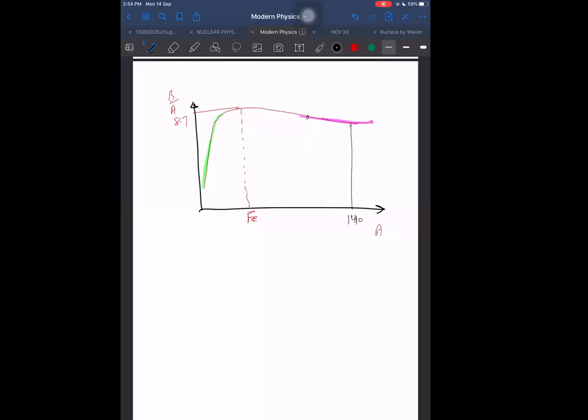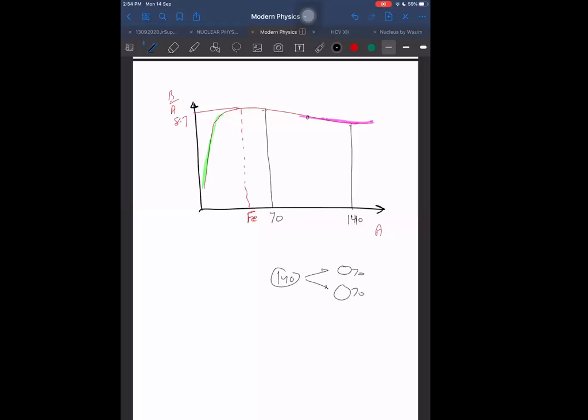And I'm breaking it into 2 parts. What will each part come out to be? 70, 70. Somewhere here, right? Not necessarily equal parts. I can break it into 80 plus 60. It depends on what kind of reaction is taking place. But I'm assuming that there was one nucleus of mass number 140, and it split into 2 parts, each 70, 70.